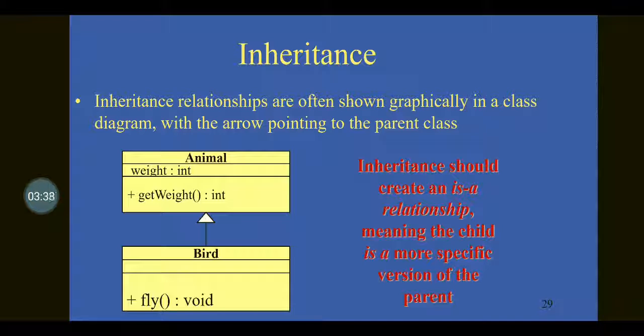If there is a has-a relationship, then it is not advisable to use the concept called inheritance. For example, college and department.